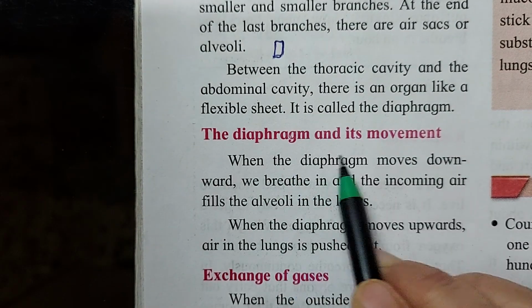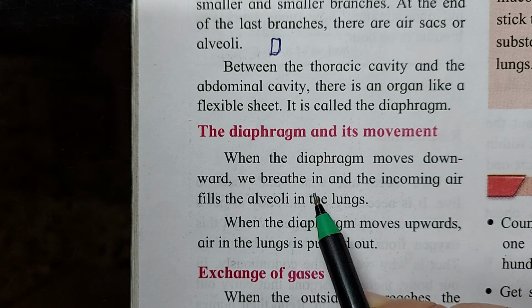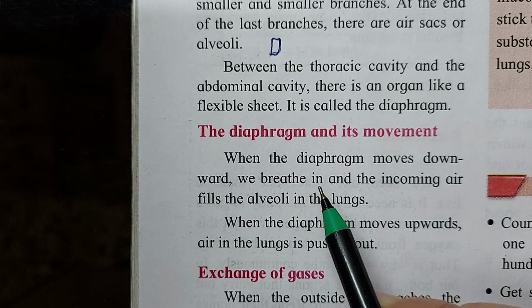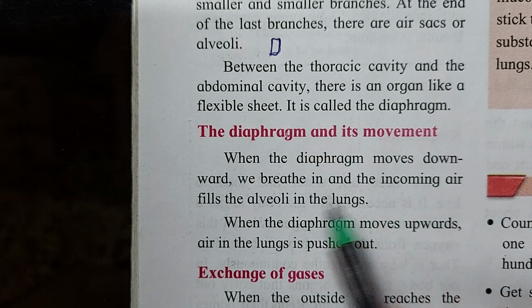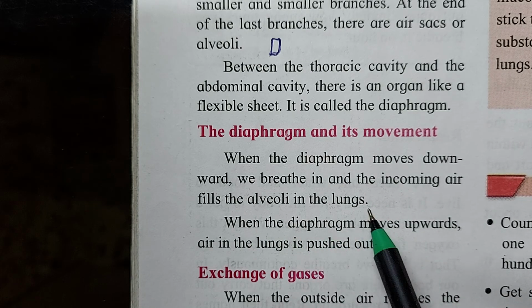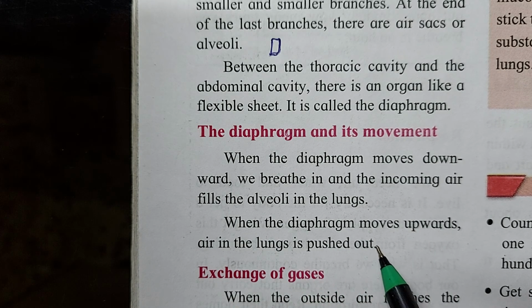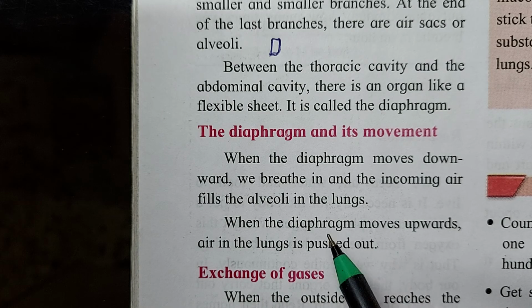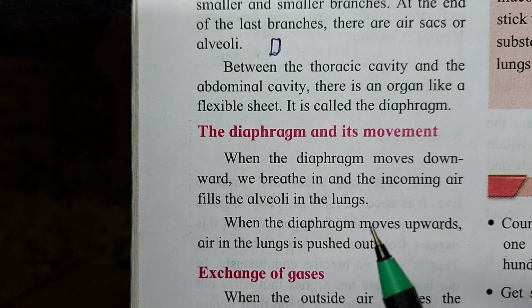Now the diaphragm and its movement. When the diaphragm moves downwards, we breathe in. When it is moving downwards, we are breathing in. And the incoming air fills the alveoli in the lungs. When the diaphragm moves upwards, air in the lungs is pushed out. Understood, children? This is how the movement of the diaphragm helps us in inhaling and exhaling. Hope you have understood this much.